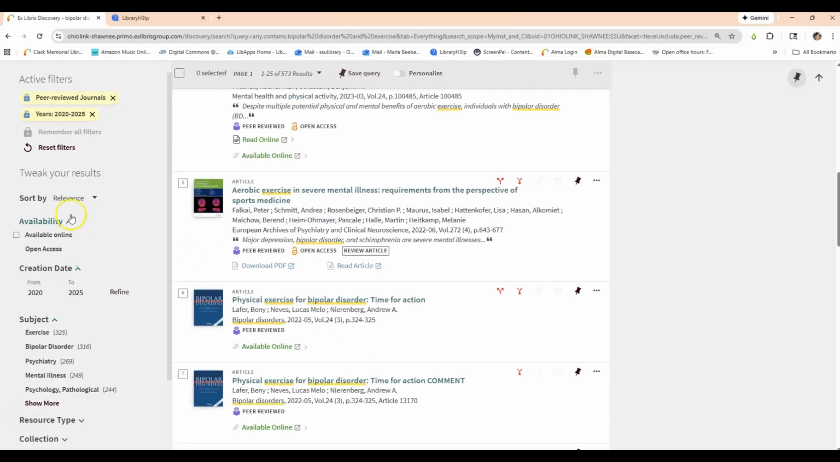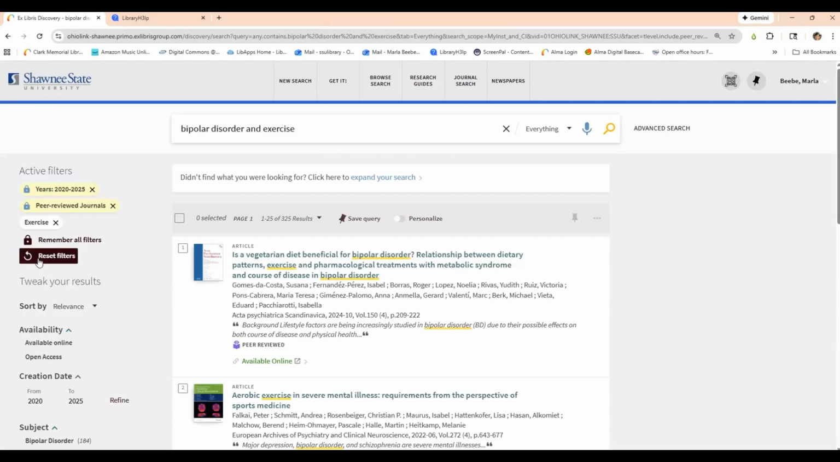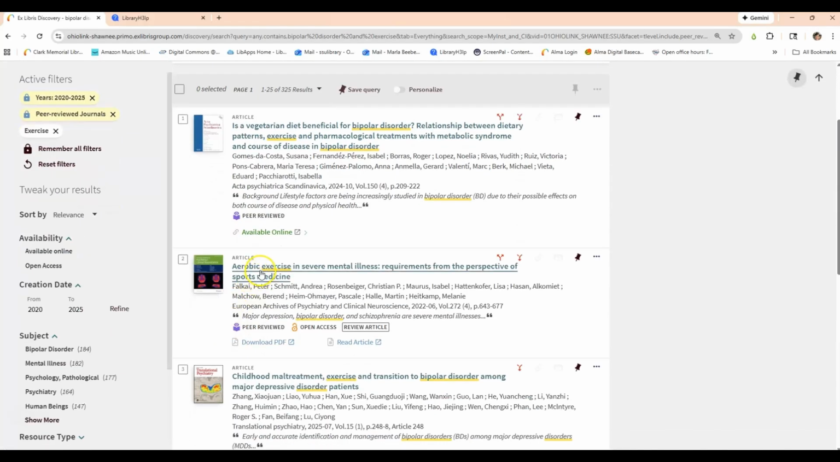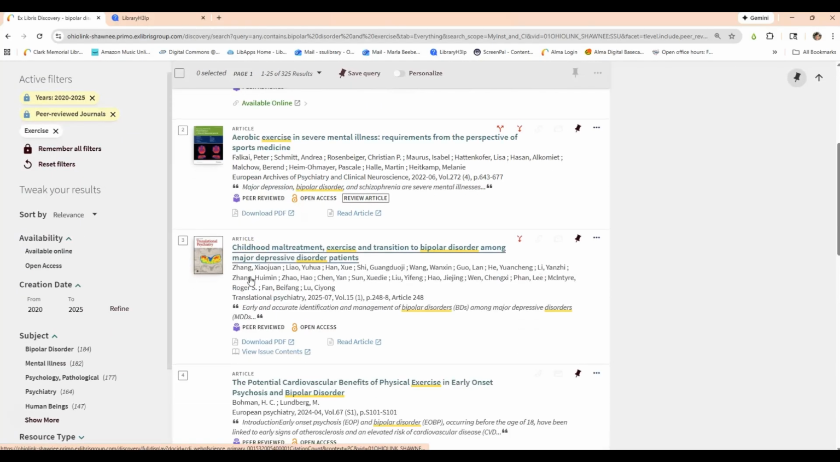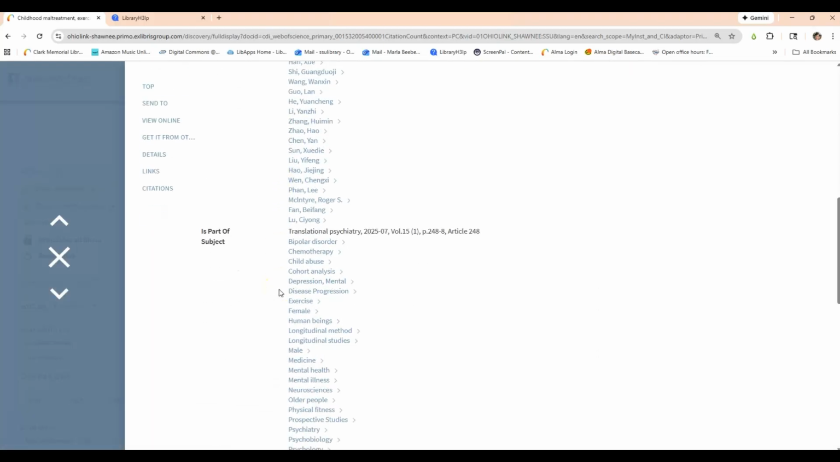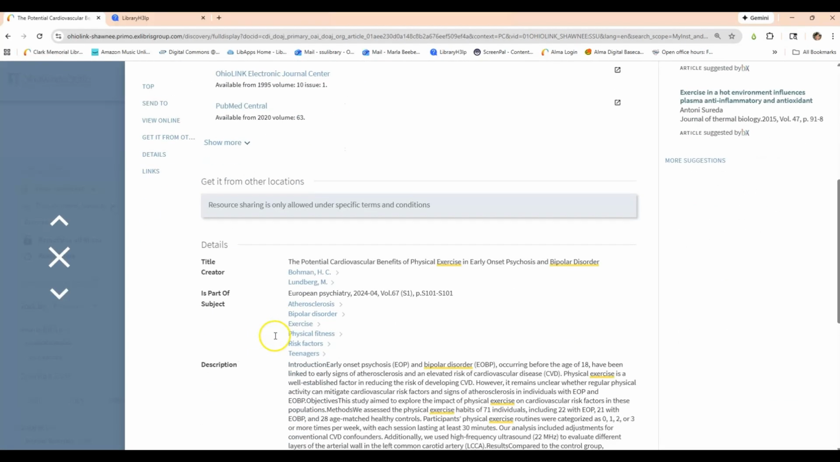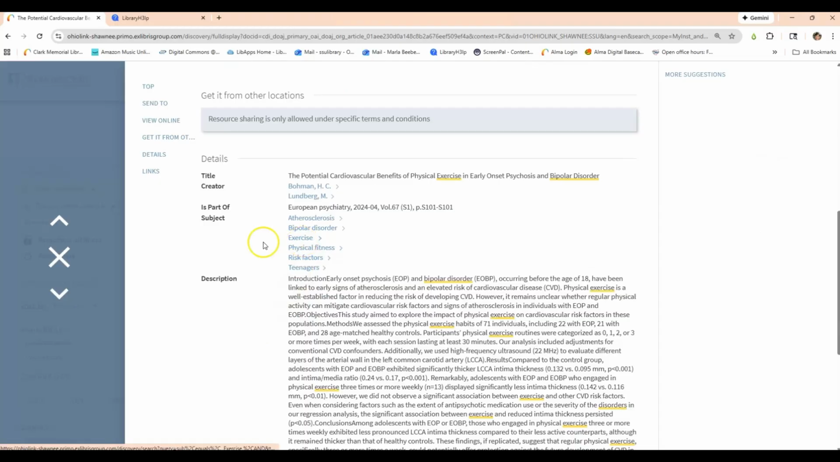So I'm going to X out of here. Under all my filters, you'll see that subject is one of my filters. So if I want to find all the articles that have been tagged with exercise, I'll select exercise. And then you'll notice, of course, this one is on here because we just looked at that. Right here's another one, another article, and there you go. Exercise is right there. And I should be able to, if I check this one, it should also say exercise here as well.